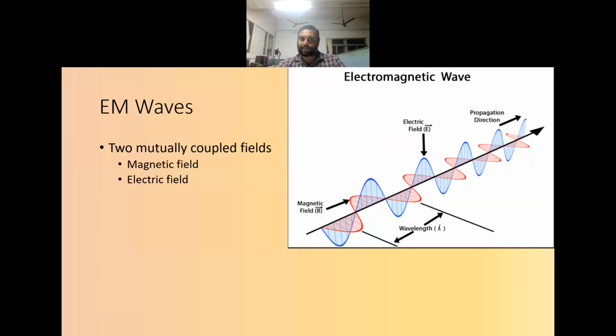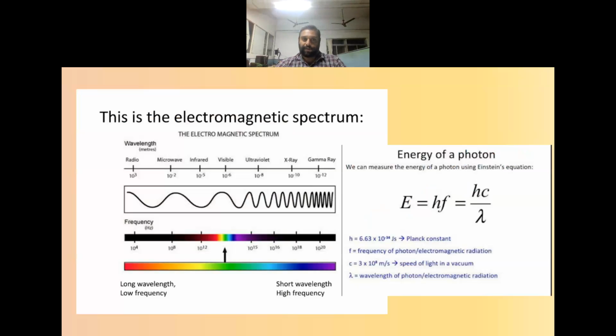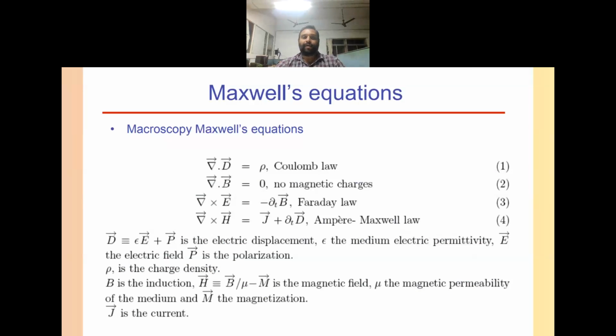Here, as we studied in wave optics, there is a concept of wavelength, the same as used in wave optics. Here it shows the electromagnetic spectrum, and we know we are working in the optical frequencies. The energy of a photon is measured using Einstein's equation, E is equal to h f or h c by lambda, where h is Planck's constant, f is the frequency in hertz, c is the velocity 3×10⁸ meter per second, and lambda is the wavelength in meter, the wavelength of the photon or electromagnetic radiation.